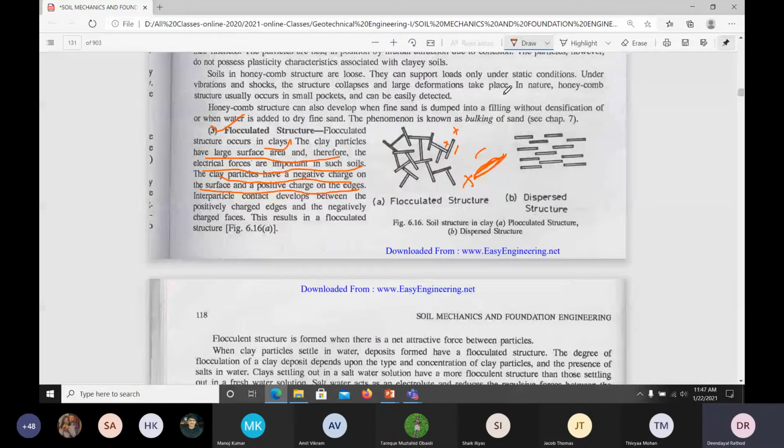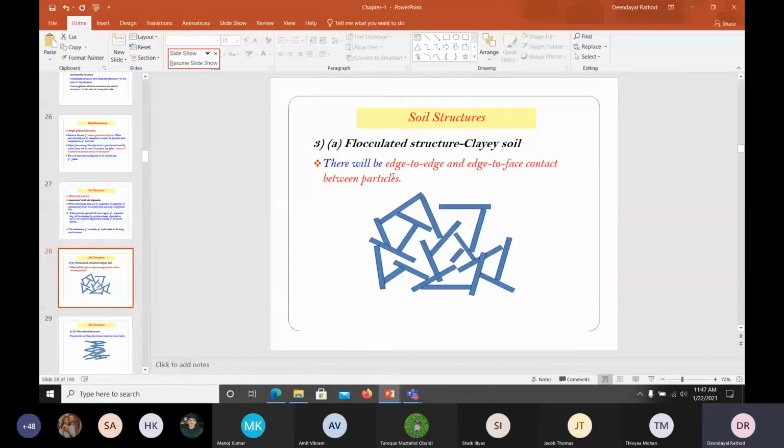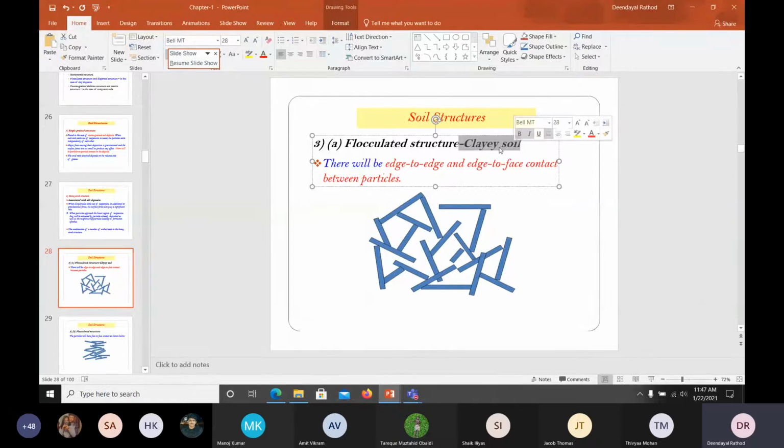So edges will have positive, the surface will have negative. Understand, that's what is given. There will be edge to edge or edge to face contact between the particles. That means wherever you see either edge to edge or edge to face contact will be there generally. So this kind of structure is called flocculated structure. It is observed in the clay soil.